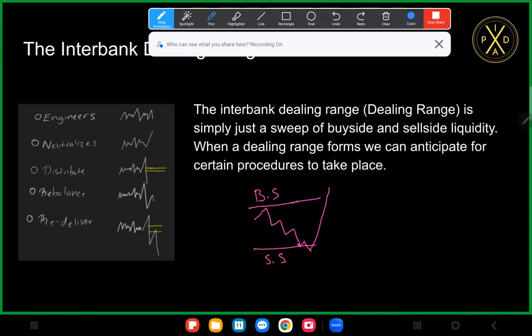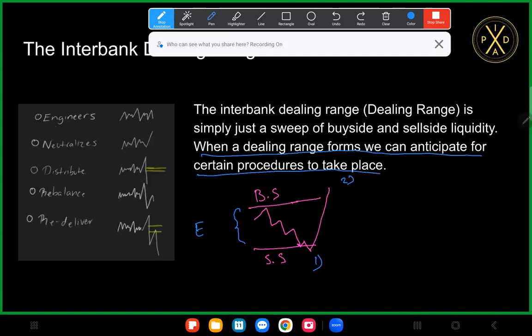But instead of a consolidation, we have more of a range type of thing. But either way, this would be our engineering phase. So let's just label that E. All right, so that's our engineering phase. And then we neutralize. So we call that 1. We call this 2.